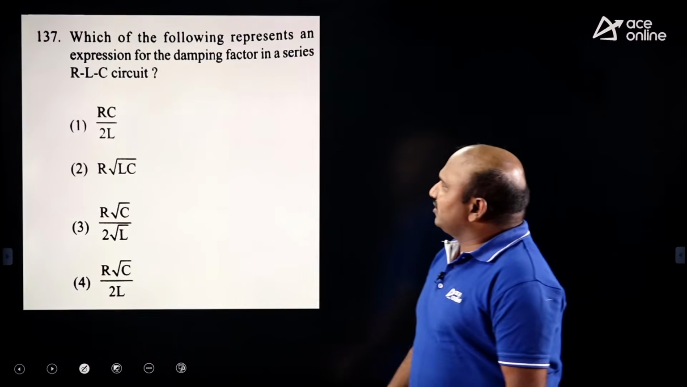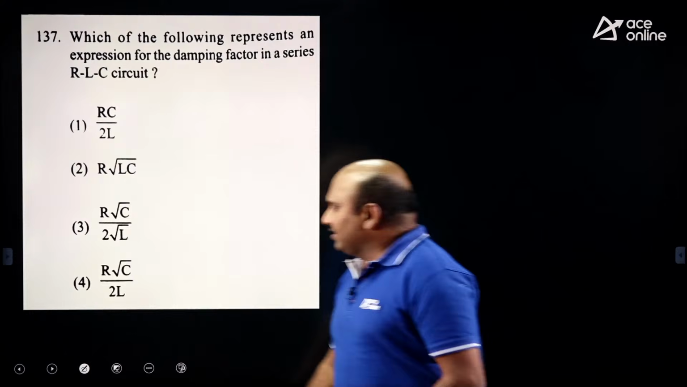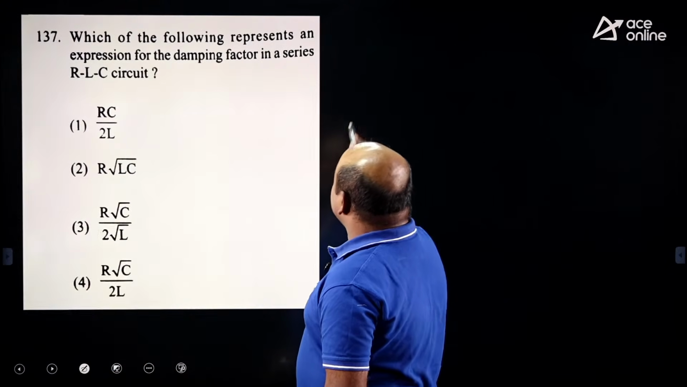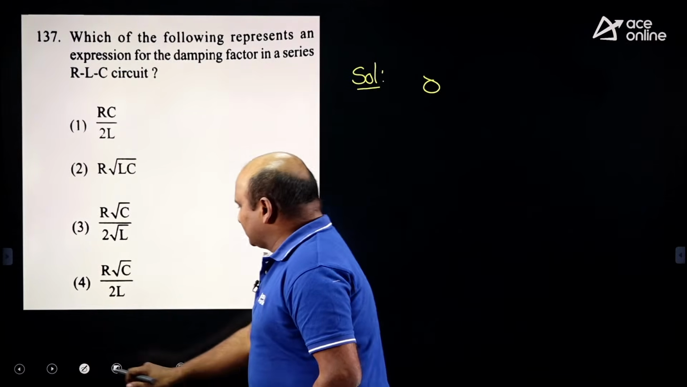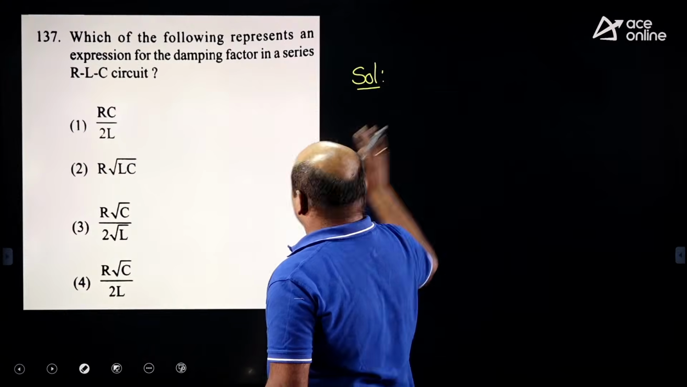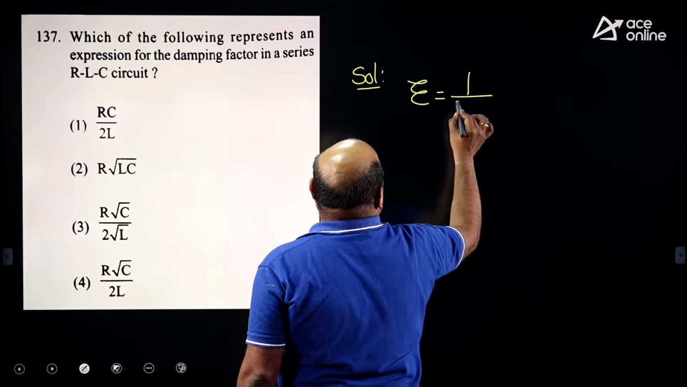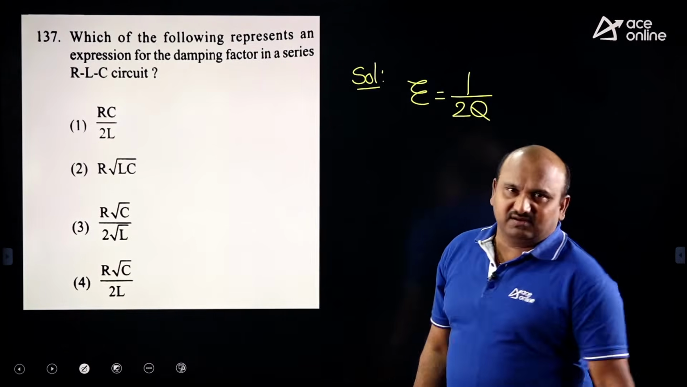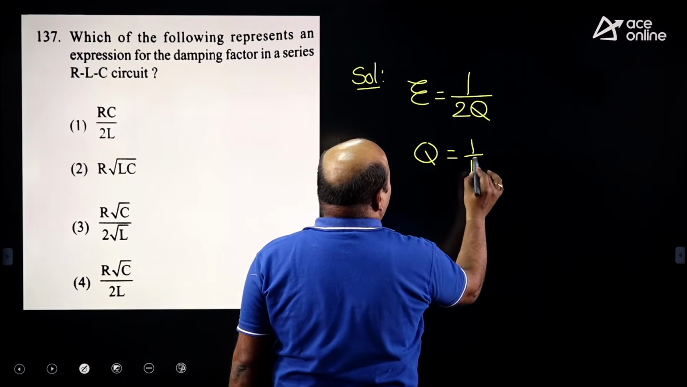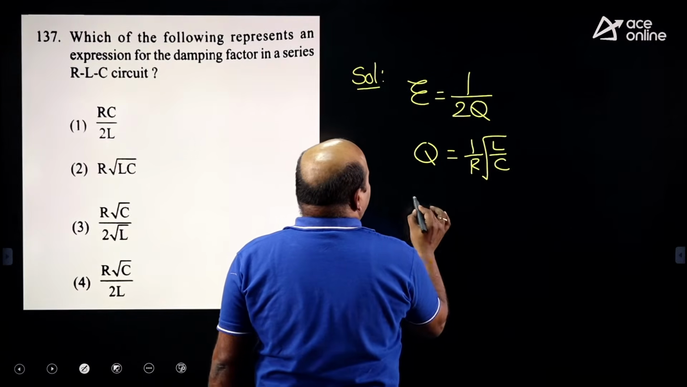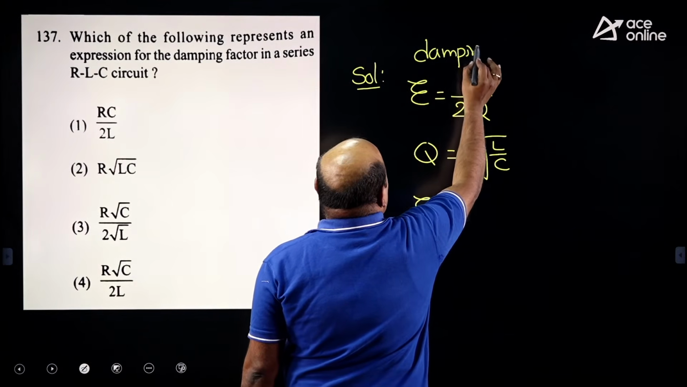See this. Which one of the following represents an expression for the damping factor of an RLC series circuit? Guys, for the RLC series circuit, this is also very simple. Damping factor zeta is equal to 1 by 2Q under networks. Already I have given this. Q factor for an RLC series circuit is Q = (1/R) under root L by C. Then finally, for the series circuit, this is the damping factor.